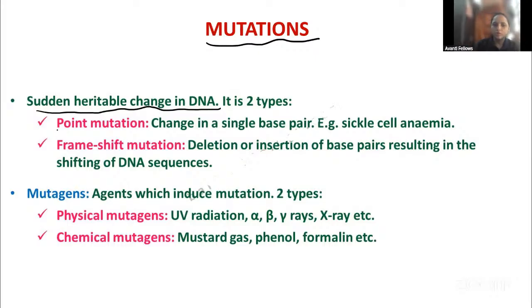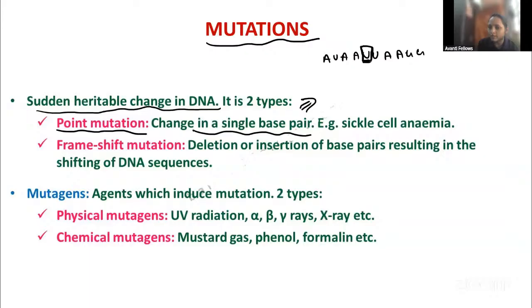Some other genetic disorders are also caused by mutation. So here first we will talk about the point mutation, a change in a single base pair. It is only a point change. For example, here the base pairs are there, U, A, G, G, G. Here is a single mutation at a point. This is the point mutation, it changes only one base pair. One base pair changing, we are going to call as a point mutation. Example is sickle cell anemia. We will study that, where glutamic acid is replaced by valine at the sixth position.